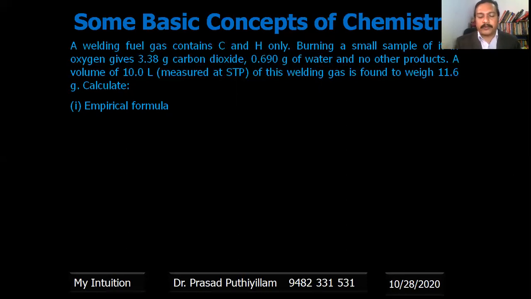From the balanced equation, we can find the number of moles of carbon and the number of moles of hydrogen, and we can make the ratio of number of moles of carbon to number of moles of hydrogen. We will get the whole number ratio.